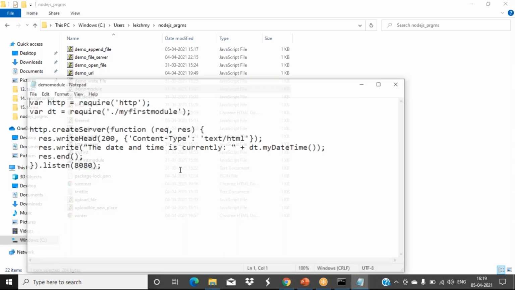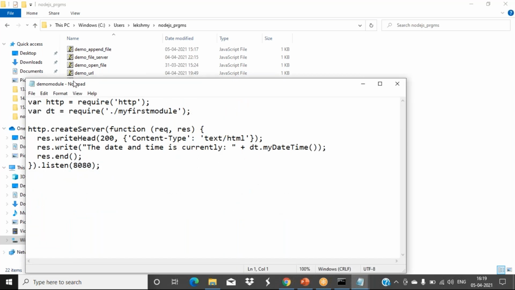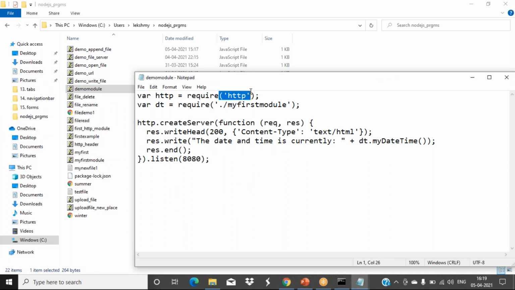The actual server creation is in this demo module file. We have included our normal HTTP. Now the user defined module also I have to include there. So we are using require dot slash my first module, the module name which I created here. Then normally, creating the server, the heading part we have written.